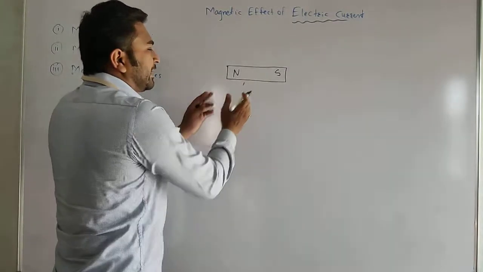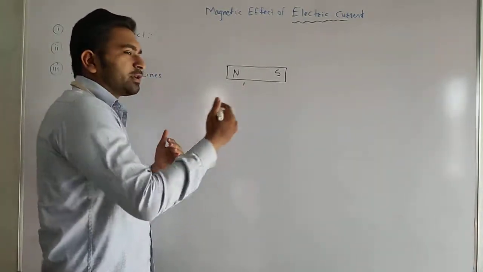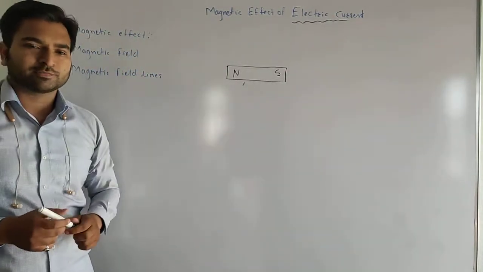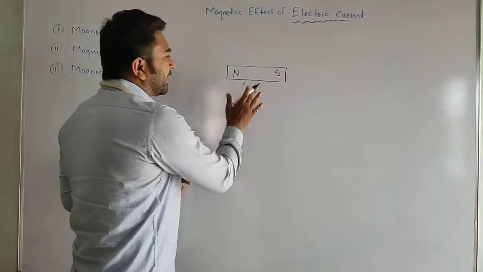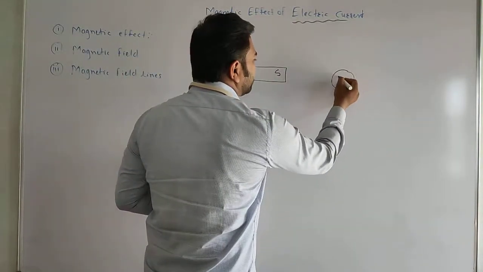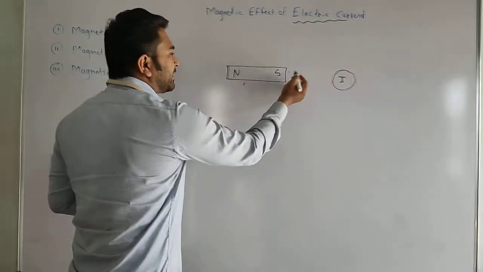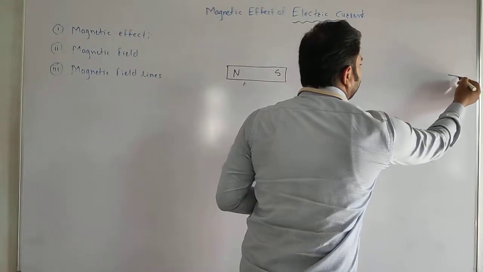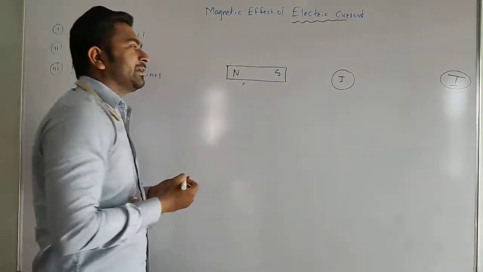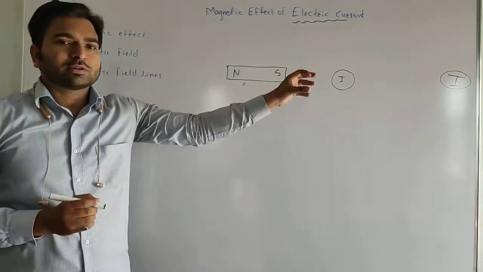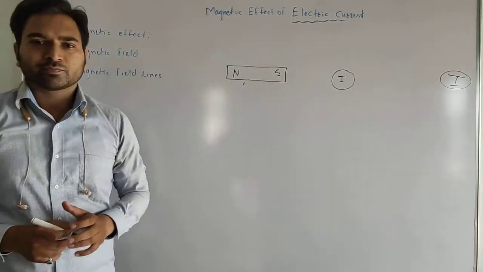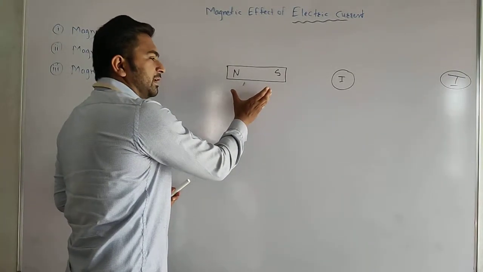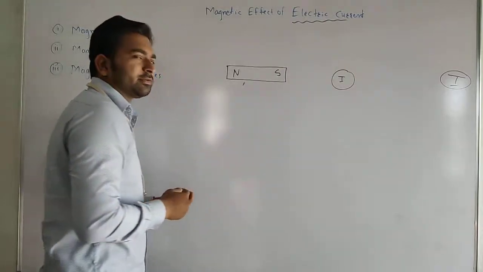We know that this magnet is effective up to certain limits. It cannot attract an object which is very far away from it. If the magnet is here and an iron object is here, then in that case it will attract it. But if I place the same iron object at a distance far from the magnet, then that iron cannot be attracted towards the magnet. What does it mean? It means that the field or the effect of this magnet is up to a certain limit.